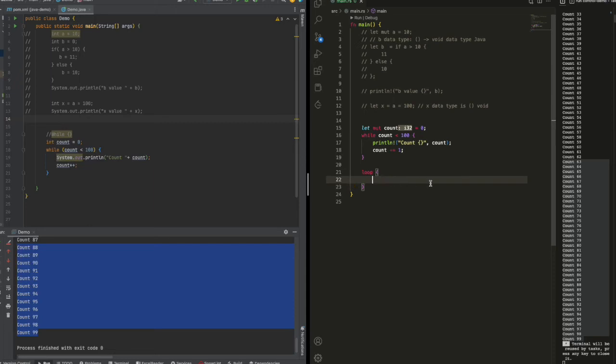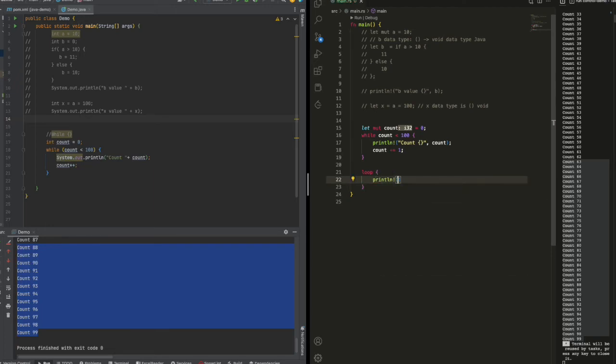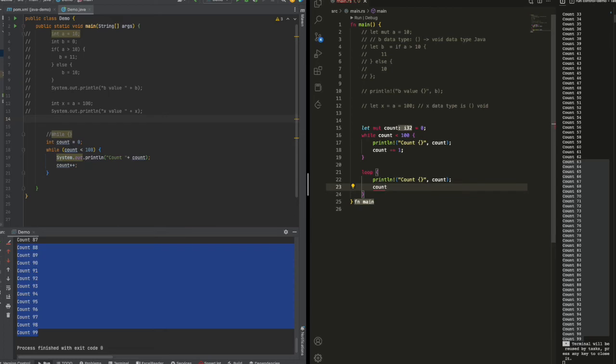So let's say we also print the counts, and then we just break. We increase count by 1. Normally they will put the if condition on the top.